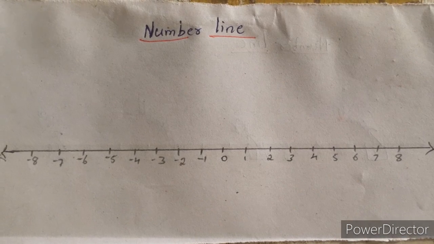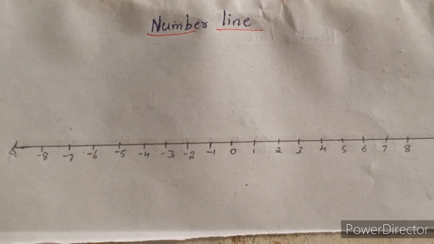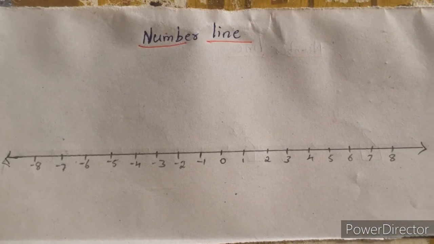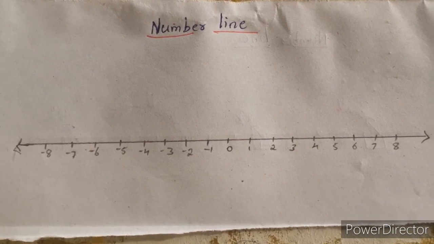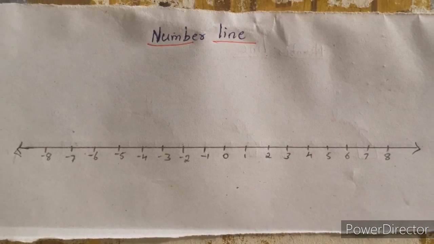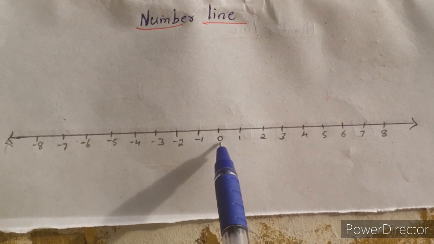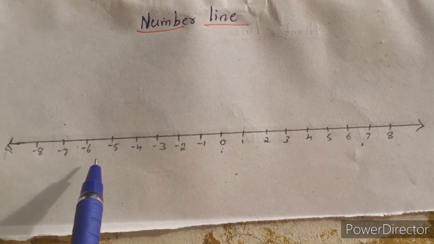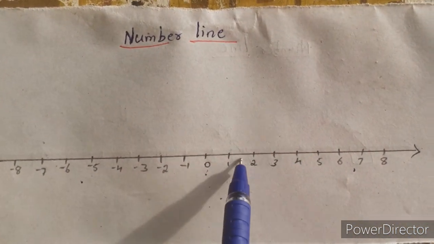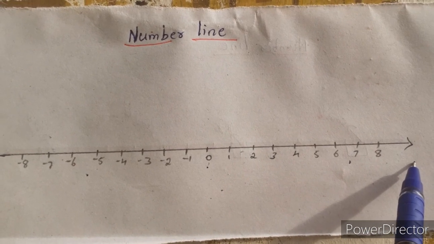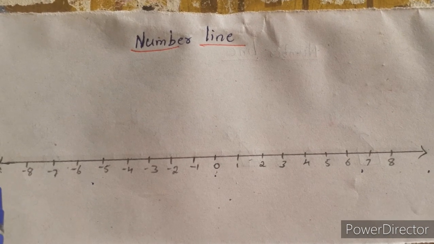Then we will go to the number line. Dears, you already learnt the number line in the 6th standard. We will just recall that, then go to the problems. What you are seeing on the scale here contains 0, positive numbers and negative numbers also. The right side of 0 is positive numbers. The left side of 0 is negative numbers.